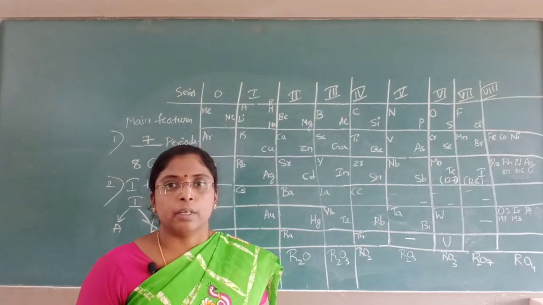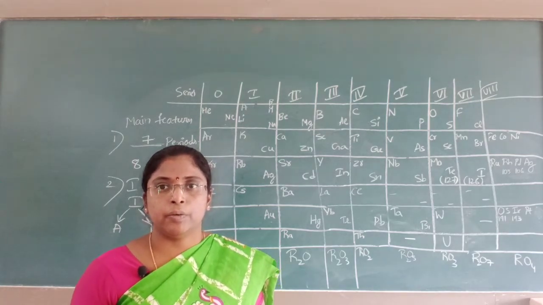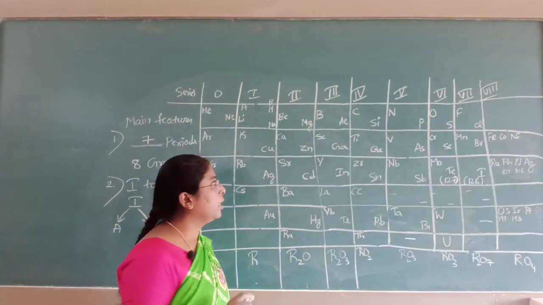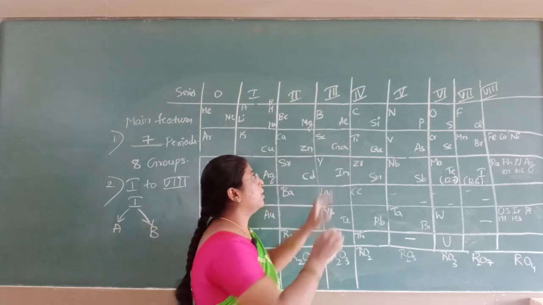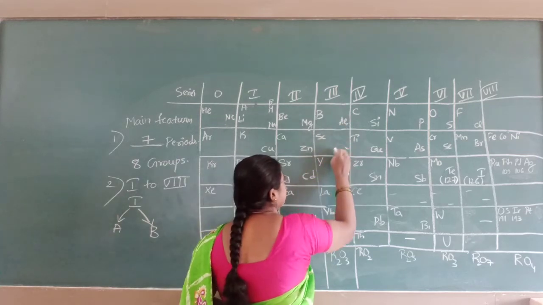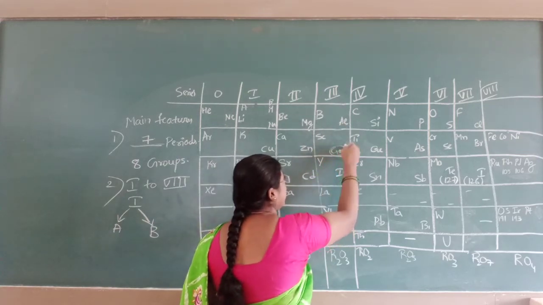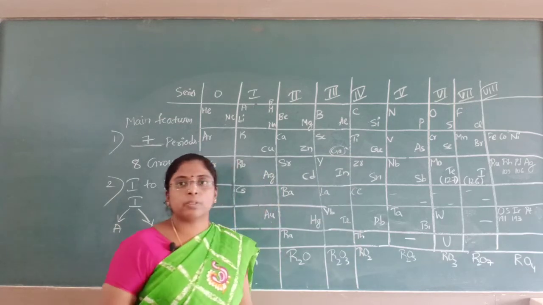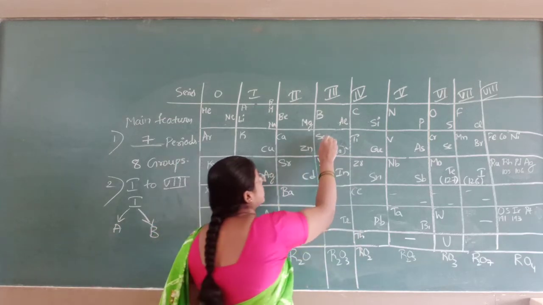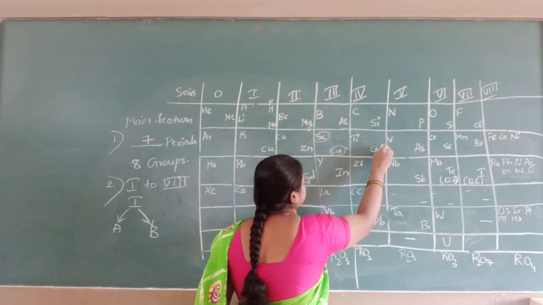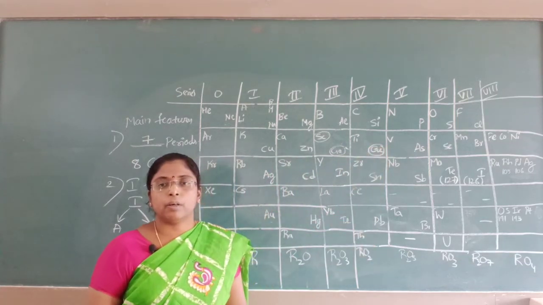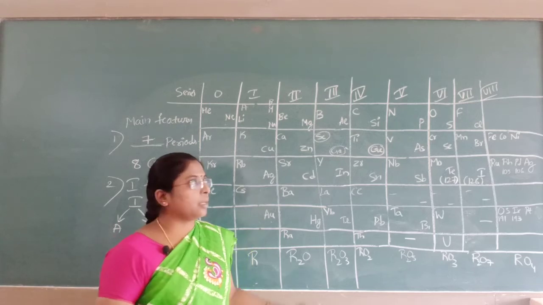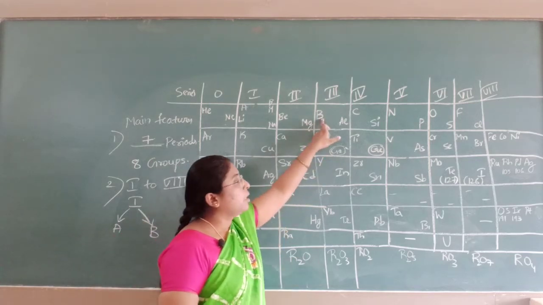For example, he gave 3 elements. The element after aluminium was gallium. We know now that it is gallium, but earlier it was not discovered. Gallium, scandium and germanium were not discovered at the time of Mendeleev. Later other scientists discovered them.